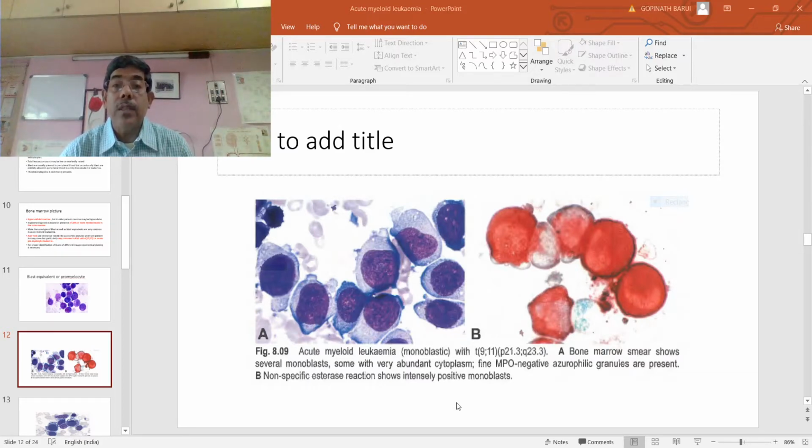The translocation is the 9;11. Bone marrow showing several monoblasts, some with abundant cytoplasm. MPO negative, azurophilic granules are present. On the right side you can find the non-specific esterase reaction showing intensely positive monoblasts.